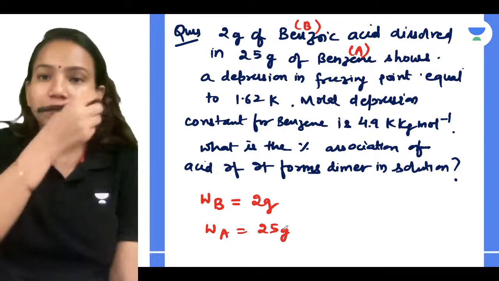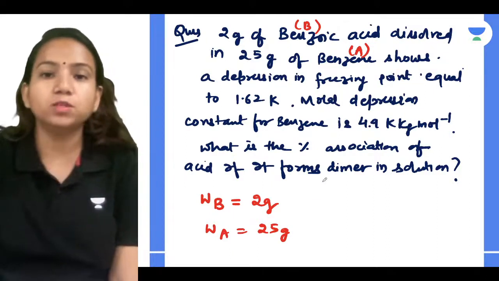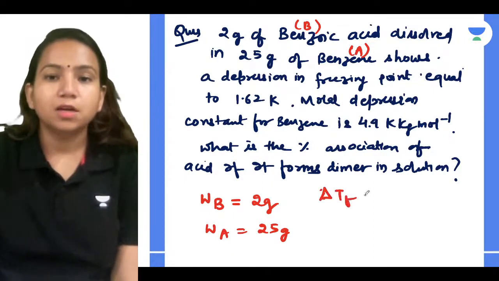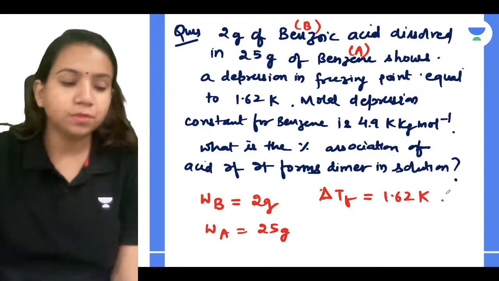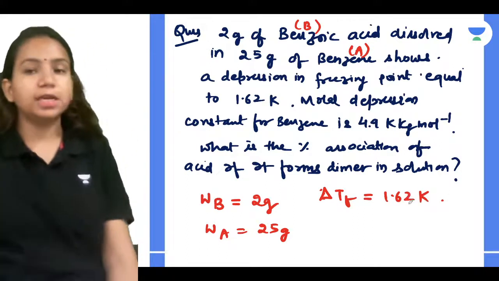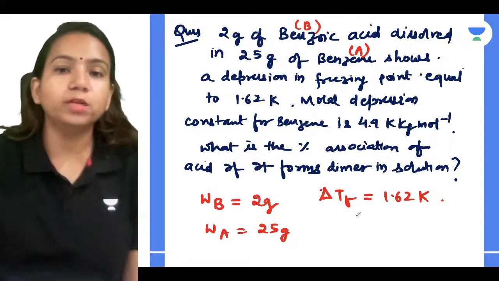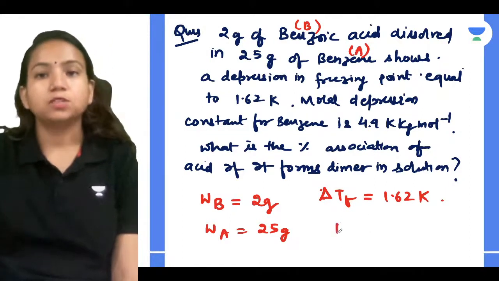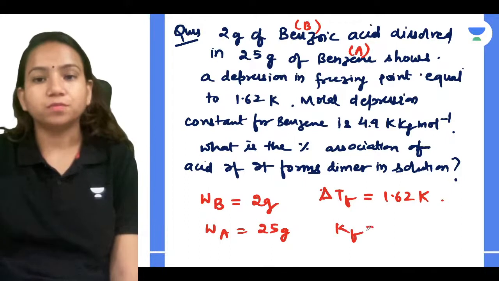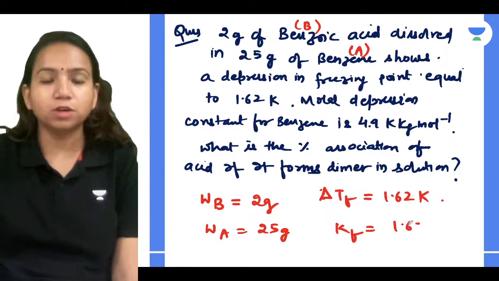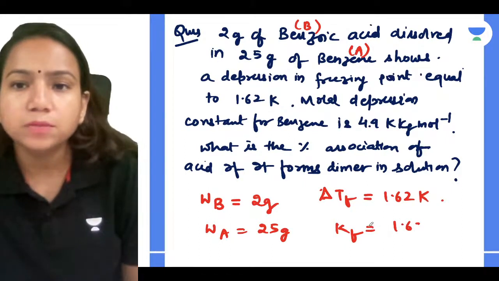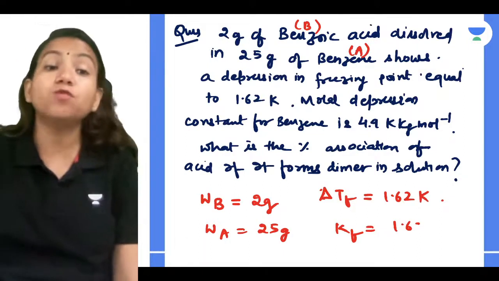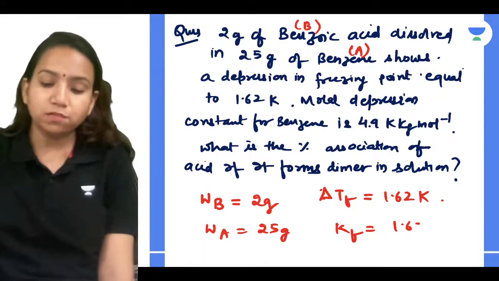They have given the depression in freezing point, delta TF, as 1.62 Kelvin. And molar depression constant for benzene, KF, they have given as 4.9 Kelvin kg per mole.